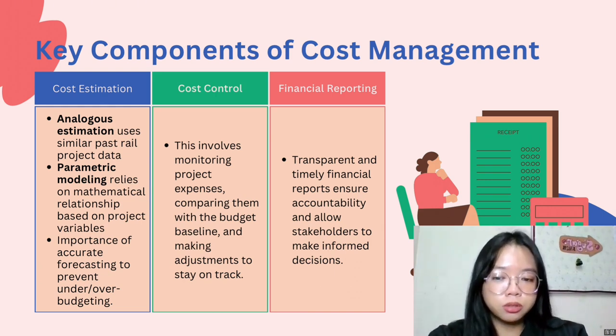Second is cost control. For a dynamic project like KVDT2, it involves monitoring project expenses, comparing them with the budget baseline, and making adjustments to stay on track. Third is financial reporting. Transparent and timely financial reports are essential for decision making and maintaining confidence in the project progress.